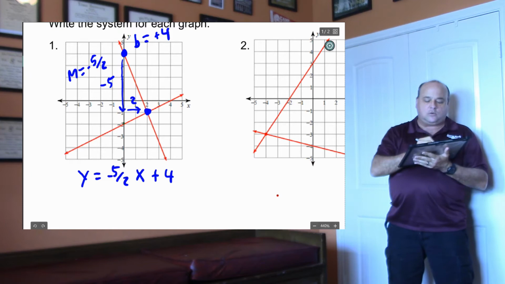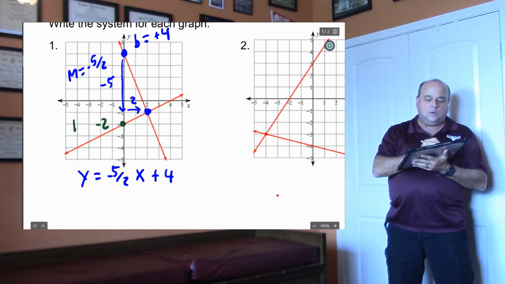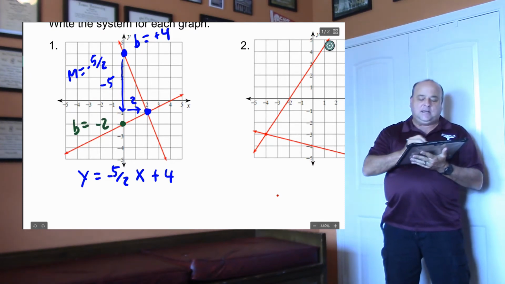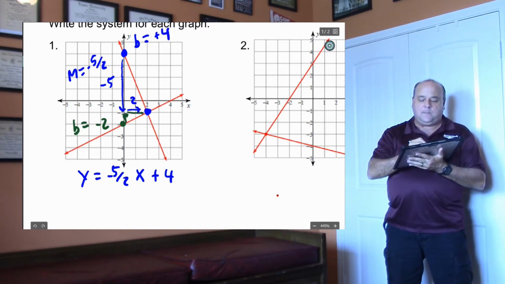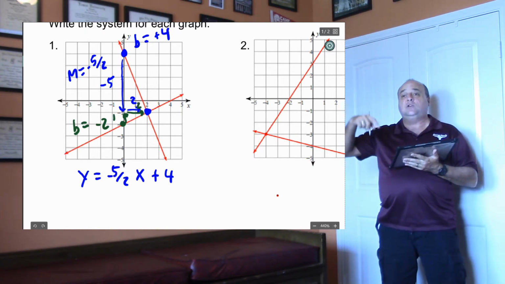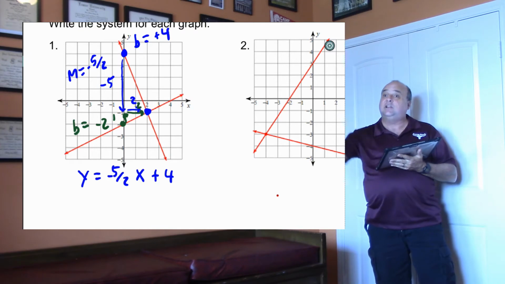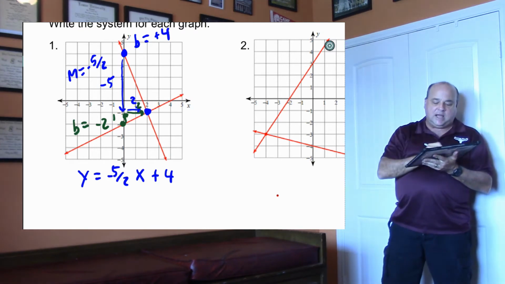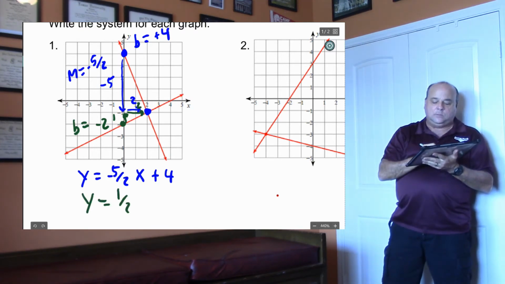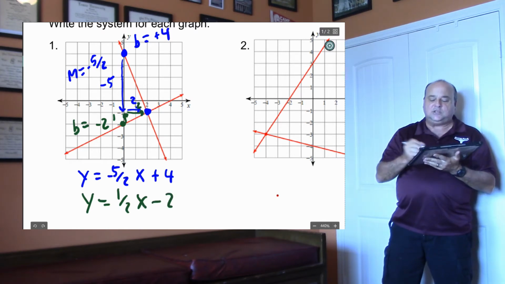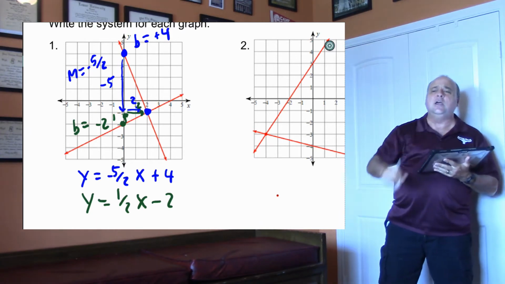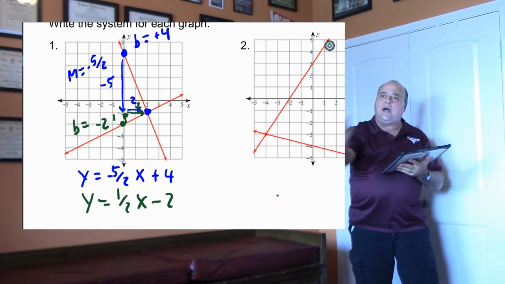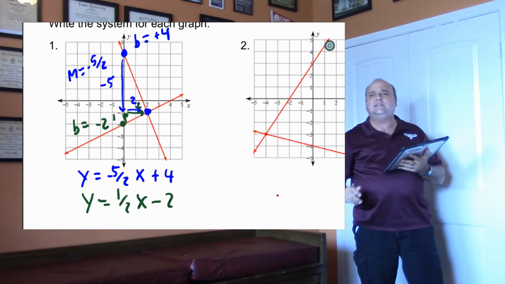The next equation crosses the y-axis at -2, which will be my b, won't it? To get from the left dot to the right dot, I'm going to go up and over, right? I'm going to go up 1 and over 2. This slope won't be negative, it will be positive because my dots are going up. So this line will be y equals 1/2 x minus 2. That's all you have to do. Piece of cake. Remember, if you have a flat line, it's y equals. If you have a vertical line, it's x equals.